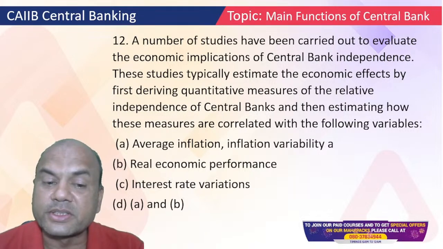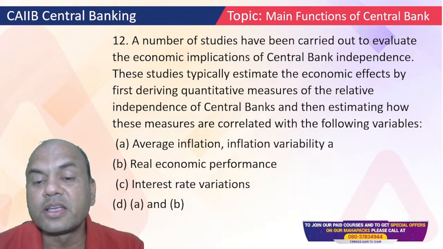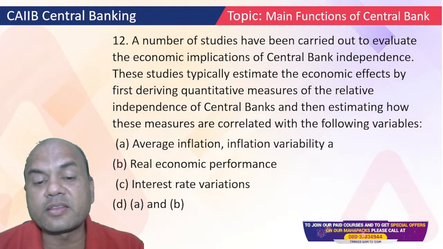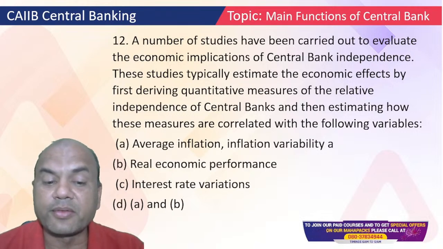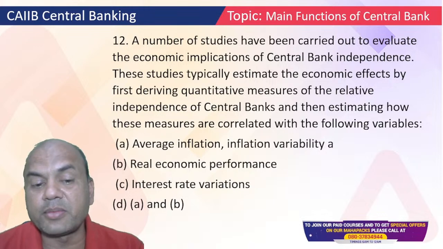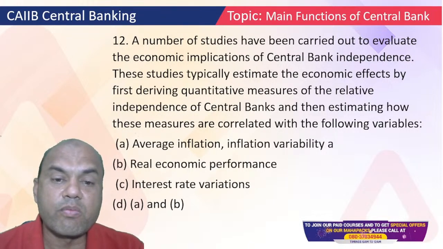So which are these points? Average inflation, inflation variability, real economic performance, interest rate variations, and both A and B. So A and B means average inflation, inflation variability, and real economic performance. So this is related to what?